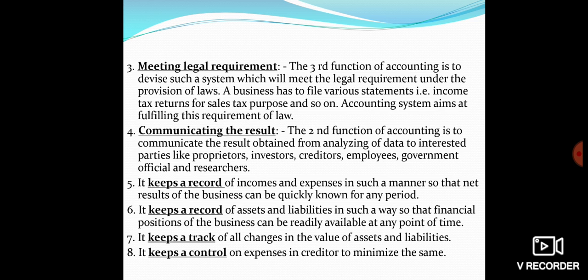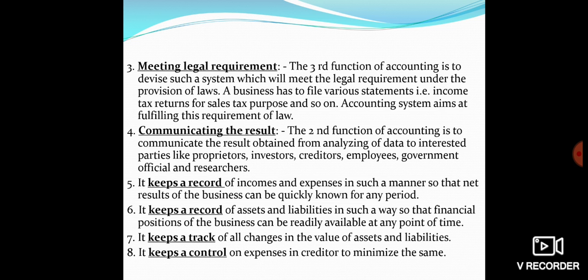So that position statement or the financial statement gives very precise information related to this, which is very helpful. Then it keeps a record of all the assets and liabilities, which definitely is very, very important. A firm needs to disclose what all belongings, what all possessions it has, what assets belong to the firm, and what various obligations it carries, even to the internal user or to the external user.